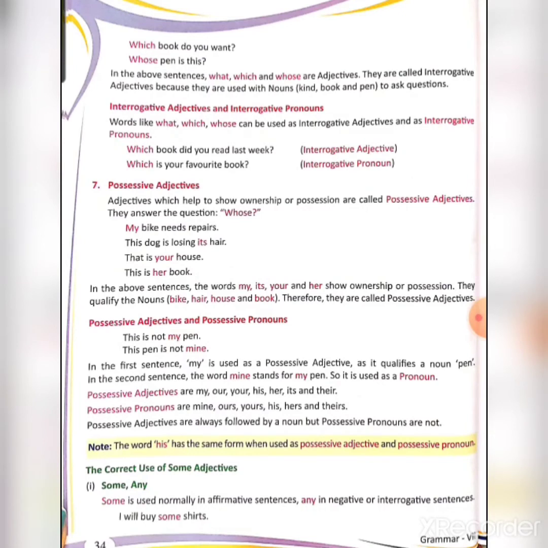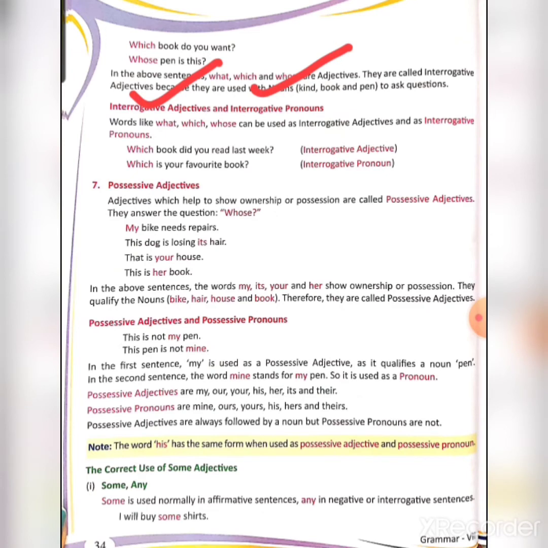Now again, there is a difference between interrogative adjectives and interrogative pronouns. When words like what, which, whose are used with nouns, they are known as interrogative adjectives, but when they are used in place of a noun, or are representing a noun, then they are known as interrogative pronouns.